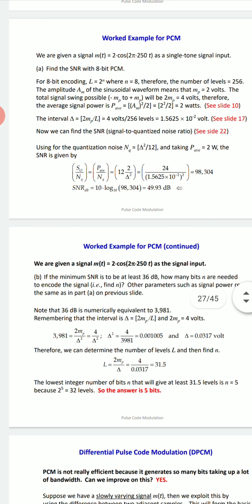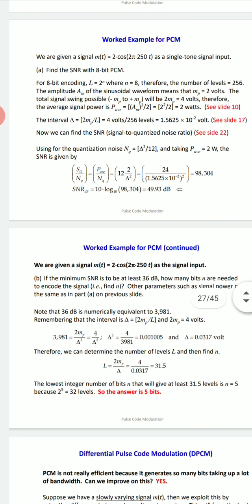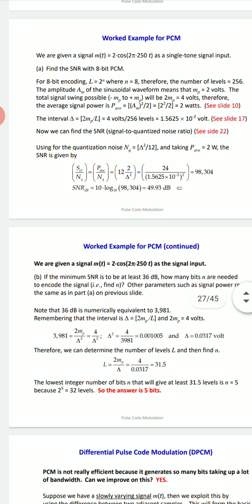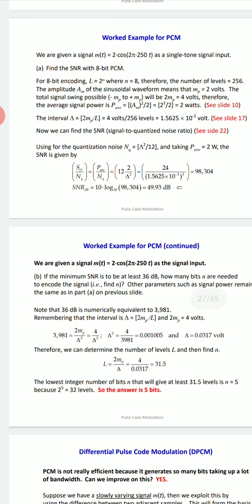Now we are supposed to find the signal to noise ratio. We have the quantization noise NQ. NQ is nothing but delta square by 12. So if we take P average equal to 2 W, SNR will become P average upon NQ, that is S naught upon NQ equal to P average upon NQ. So here you can write 12 into 2 upon delta square. 12 into 2, 24. Delta we have the value 1.56 into 10 raised to minus 2, and you are supposed to take the square. If you solve this, you will get